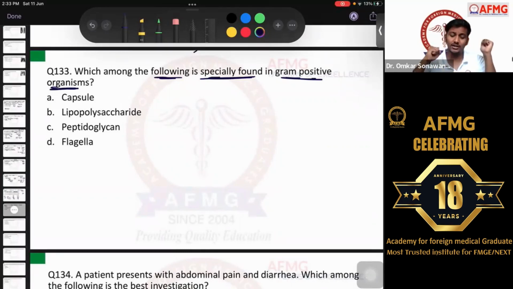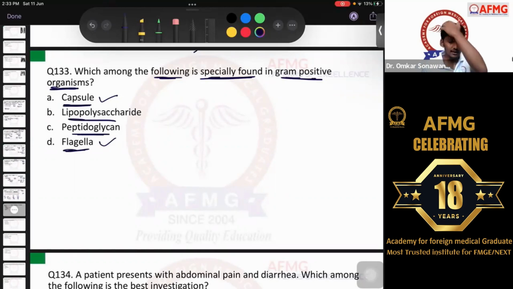because please remember, guys, capsule is found in gram-positive as well as gram-negative organisms. So definitely this is not a special feature of gram-positive organisms. Okay? So ruled out. Flagella, flagellated organisms can be gram-positive or gram-negative. So this is also not a differentiating feature. We are left with two options, that is lipopolysaccharide and peptidoglycan.